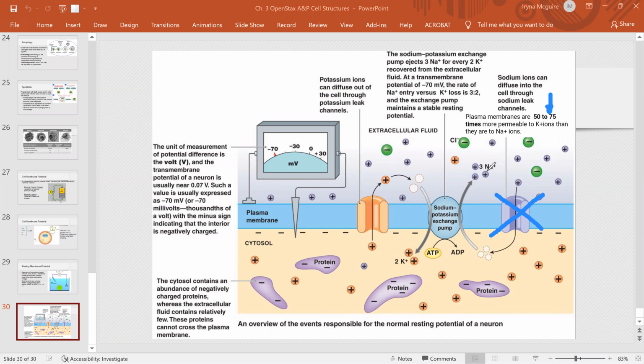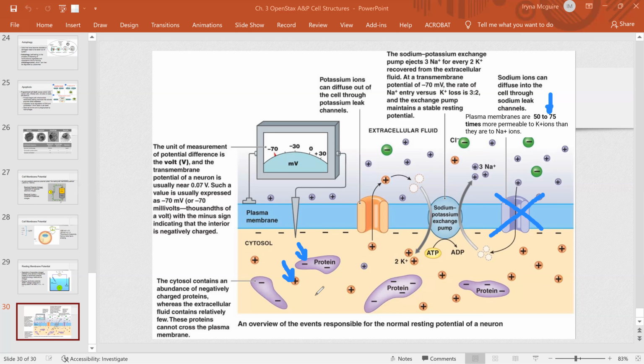Now, so again, we're pushing sodium out, potassium in, sodium out, potassium in, but we have an exchange between positive charges. So positive charges go out, positive charges go in. So overall, the inside of the cell is still neutral, right? So here you have positive charges and you have negative charges. So it pretty much stays like no charge, neutral, right?